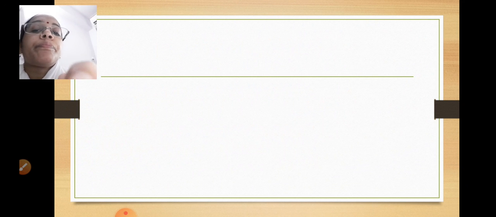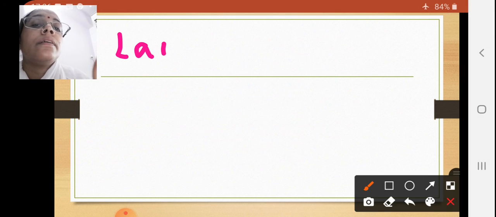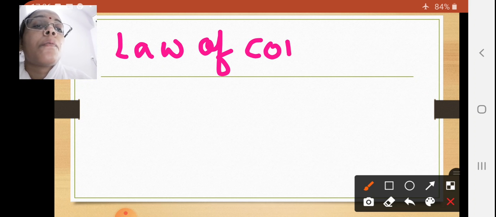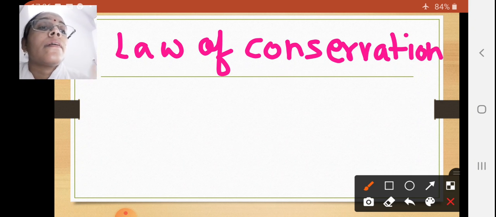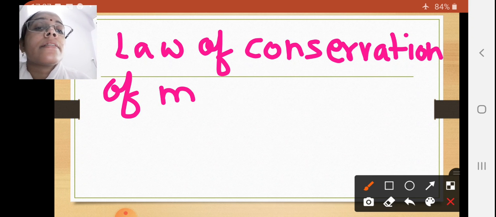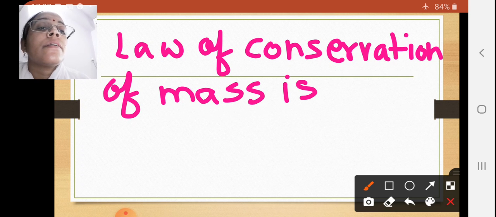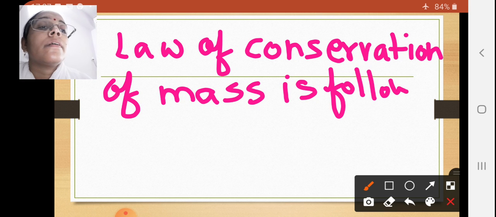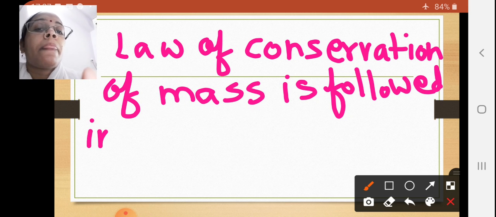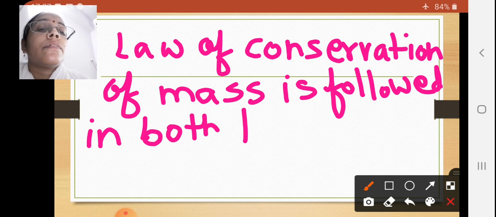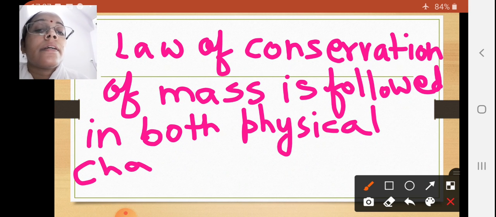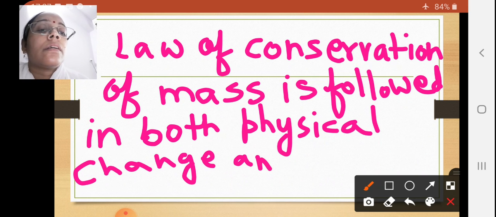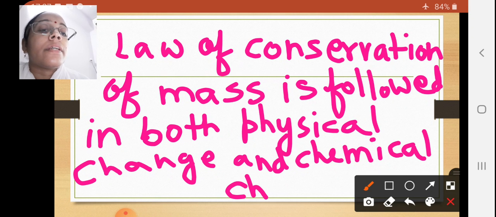We can say that law of conservation of mass is followed in both physical change and chemical change.